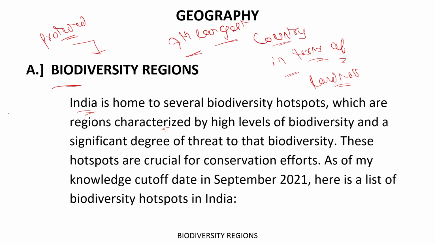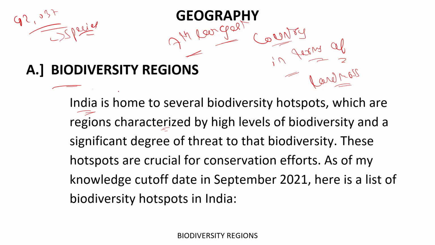And if we talk about the total number of species held by India, it is nearly 92,037 species. So India holds this many species of different kinds.